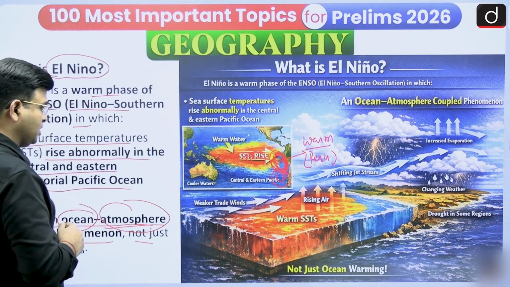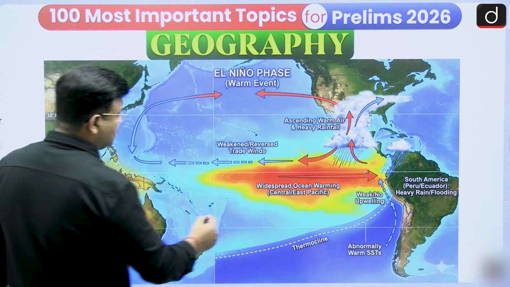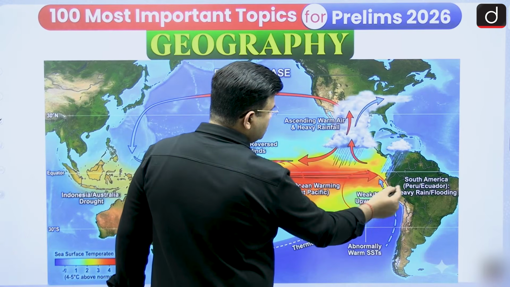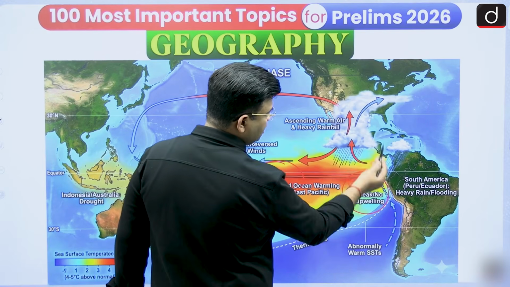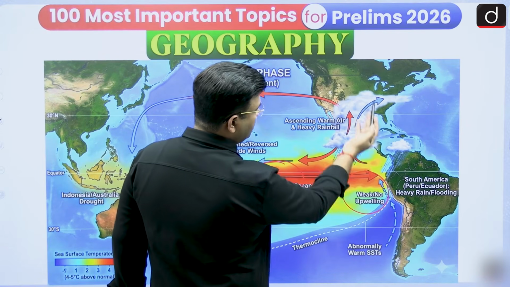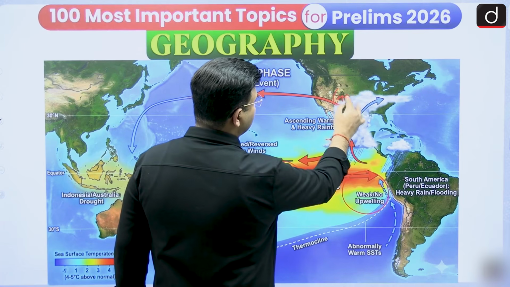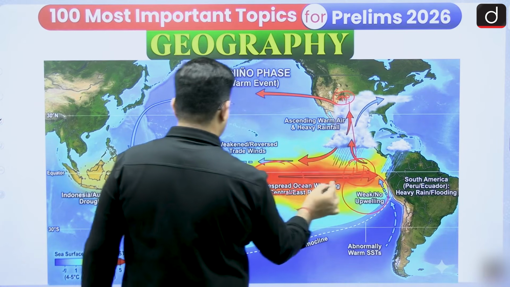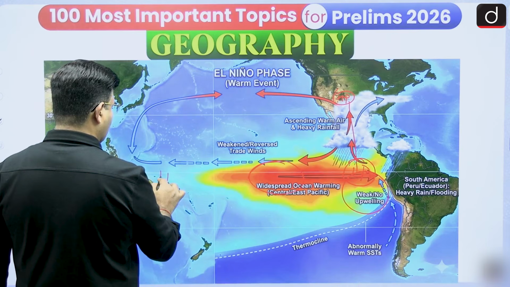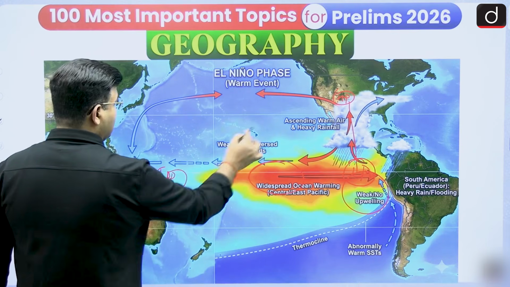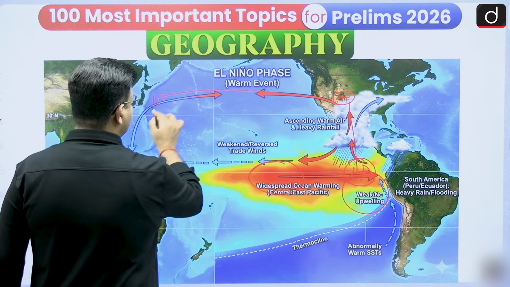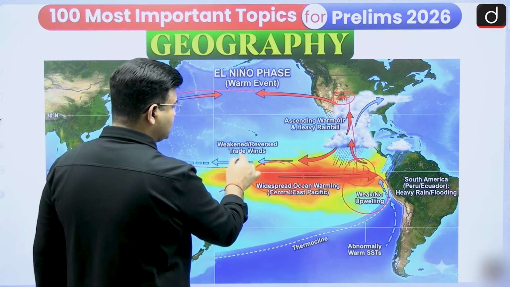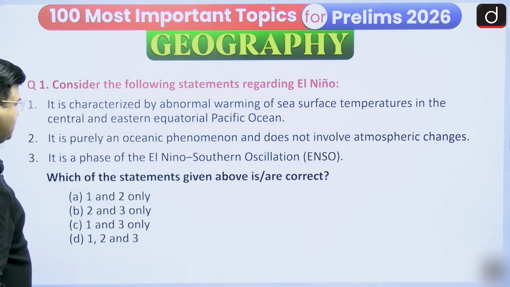So we have seen that the Eastern Pacific and Central Pacific are warming, and here in South America, the Peru coast and Ecuador, there is heavy rainfall. Here it is warming, water vapor is rising, the air goes up, and it becomes high pressure in the upper atmosphere. Here it is low pressure, high pressure, low pressure; this region is relatively colder, so here high pressure and above it low pressure. The wind started forming, and it is known as the reverse Walker circulation, and in this case trade winds weaken. So here I have given some idea.